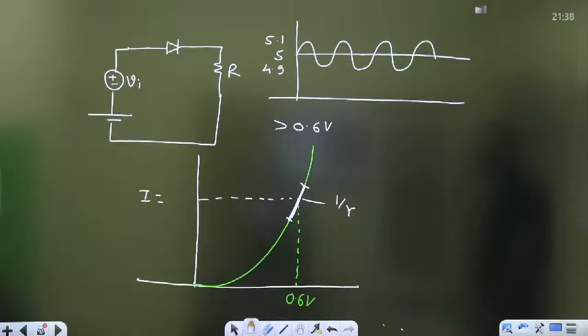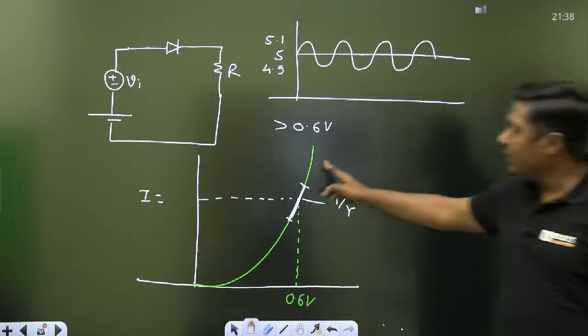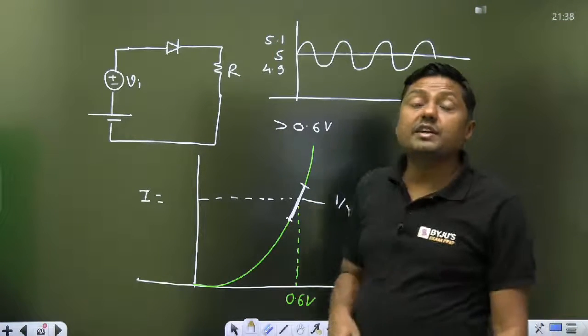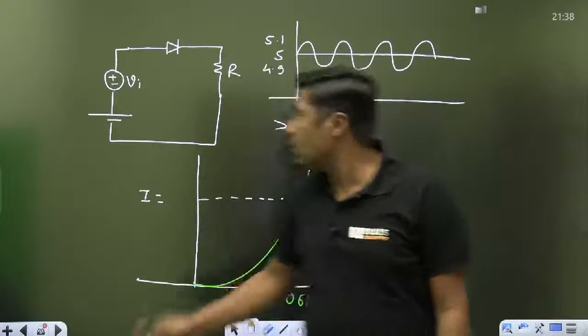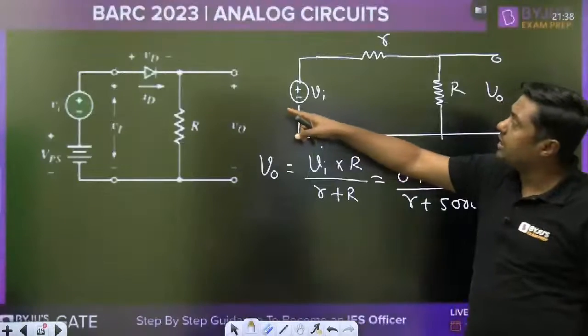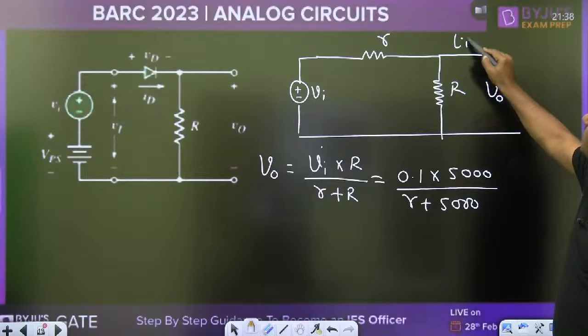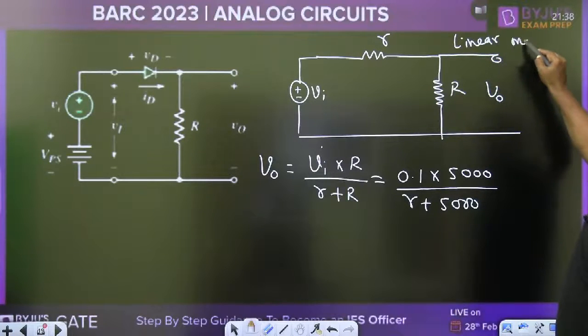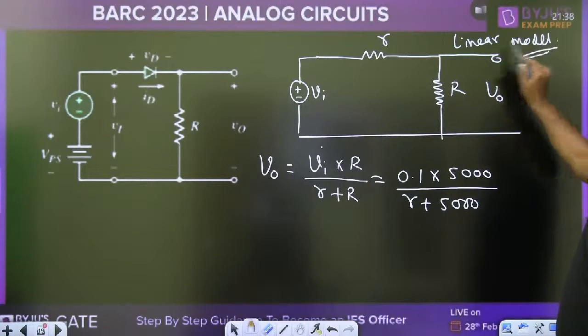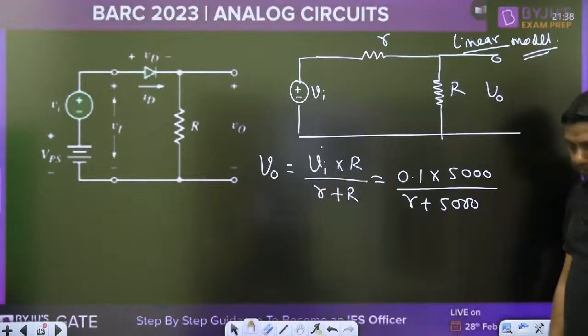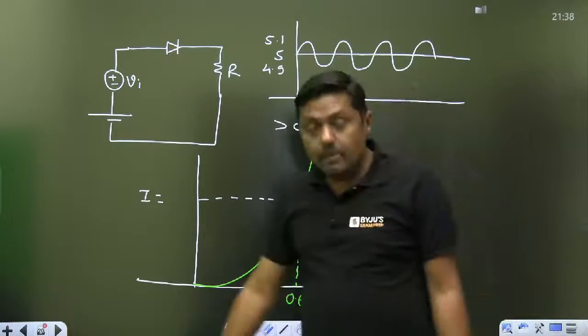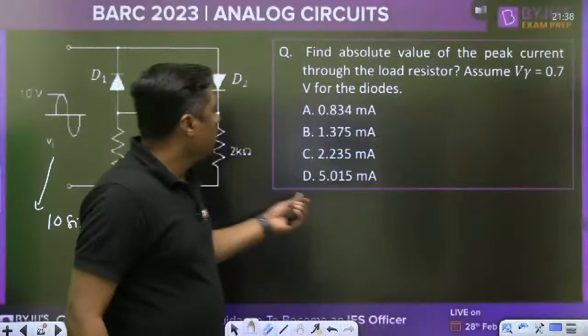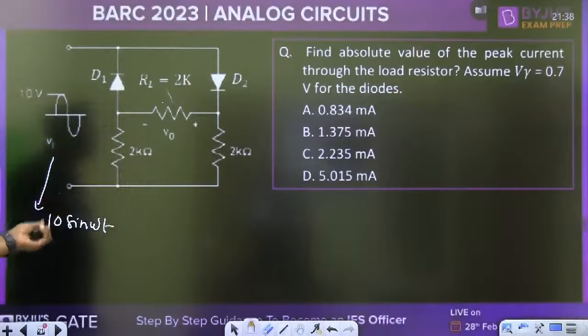So this is small signal analysis. The diode is actually a non-linear device, but when the signal is very small, we consider it a linear device. That is called the linear model, the linear small signal model of the diode. Now, what is the answer? Tell me.